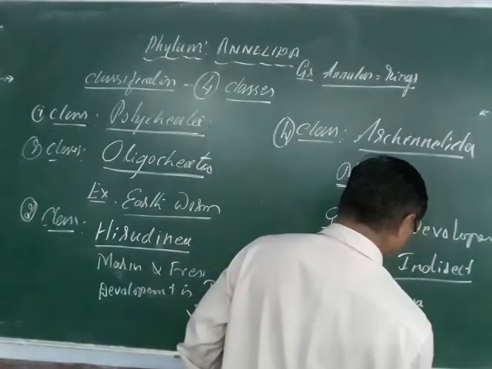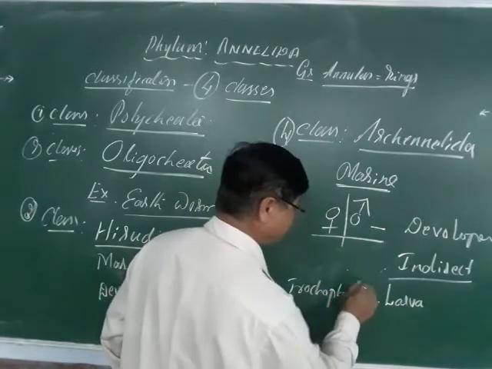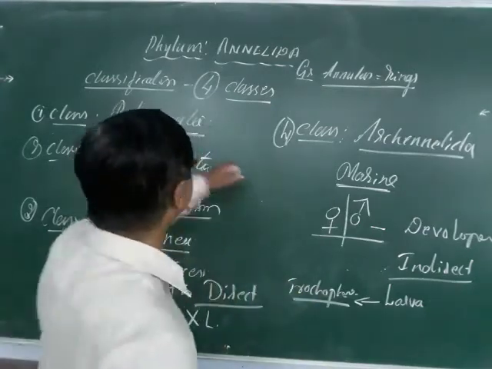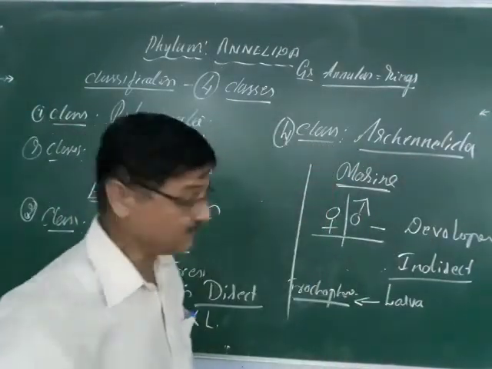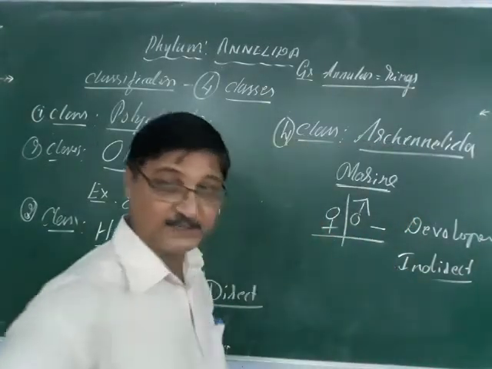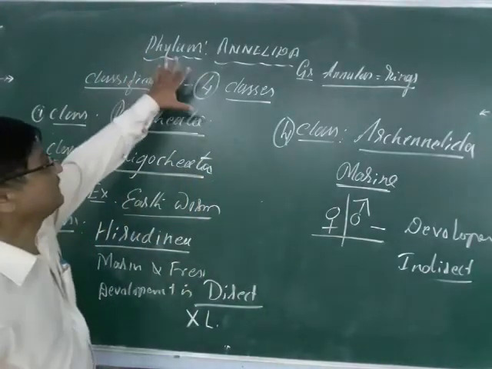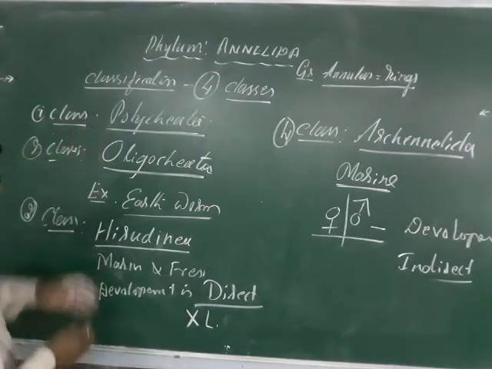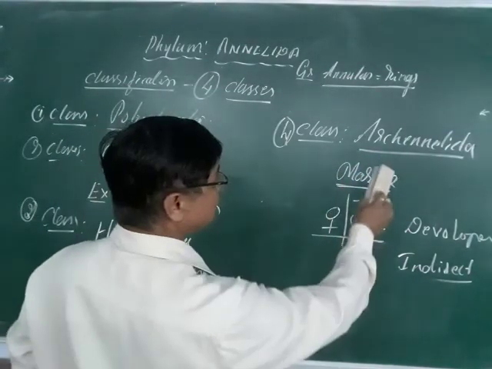The name of the larva is the trochophore larva. So this is called the trochophore larva, the only larva. In this classification, the polychaetes as well as the Archiannelida animals show indirect development, and that larva is called the trochophore larva. So remember, the phylum Annelida has been classified into four classes: polychaeta, oligochaeta, hirudinea, as well as Archiannelida.